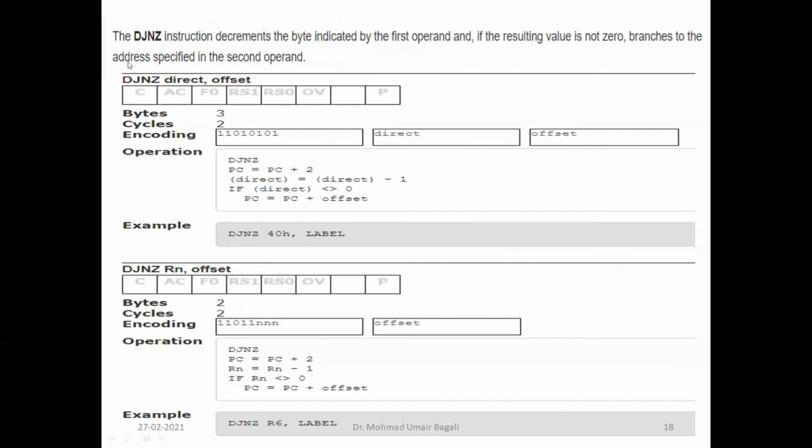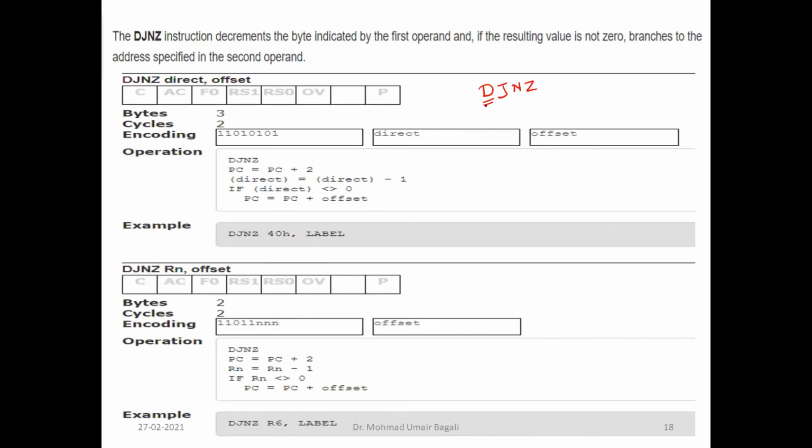Next, we have seen a decrement, and that decrement was unconditional. Just decrement without checking any condition. We have another decrement instruction in 8051, which is conditional. So decrement, jump, if it is non-zero. Decrement, jump, non-zero. Now, what is decrement, jump, non-zero?